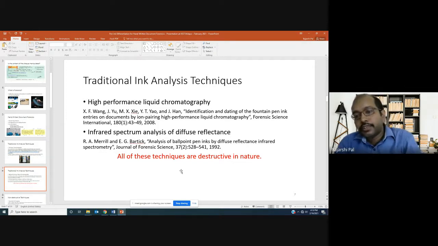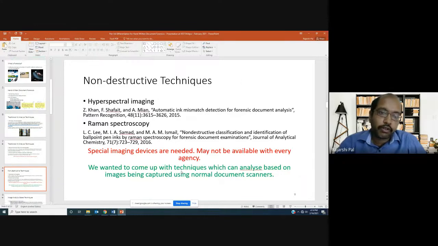But as in one of the initial check images I was showing, the checks can be tampered in such a way that the ink in the modified or tampered portion appears very similar to the ink which was originally used, right? So now a bank person cannot use these traditional ink analysis techniques, because those are destructive in nature. The check image will be destroyed. It will not be of any use further.